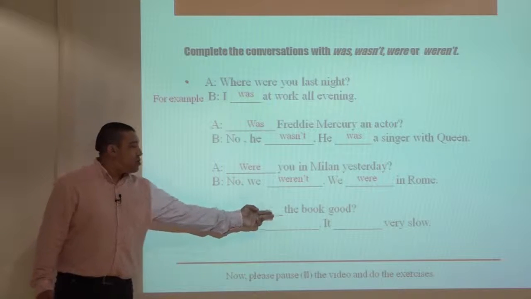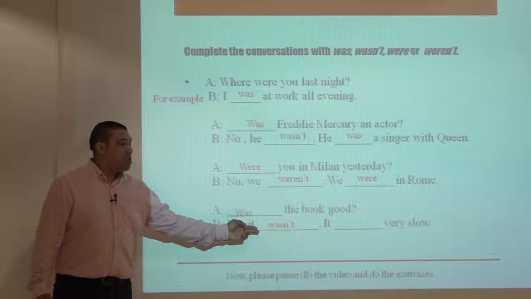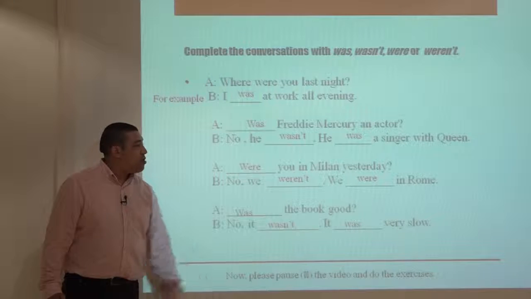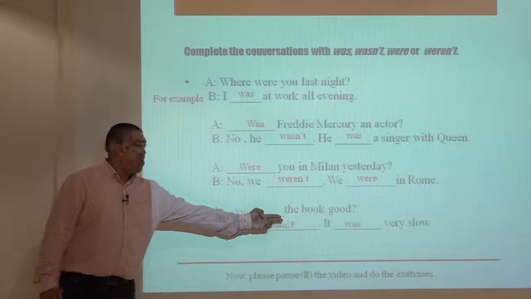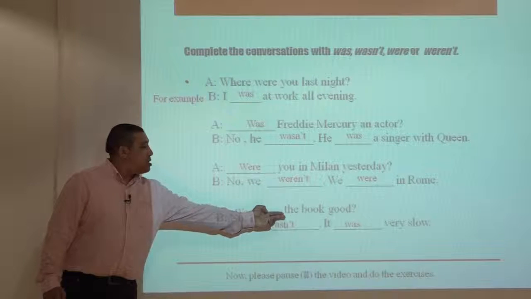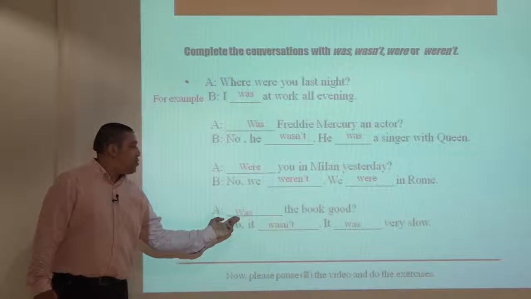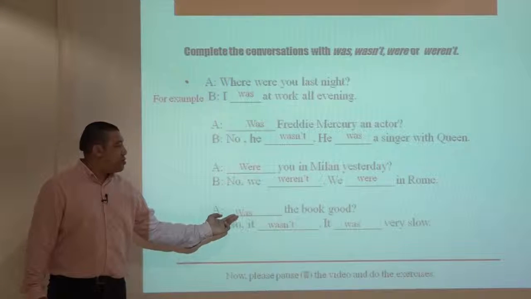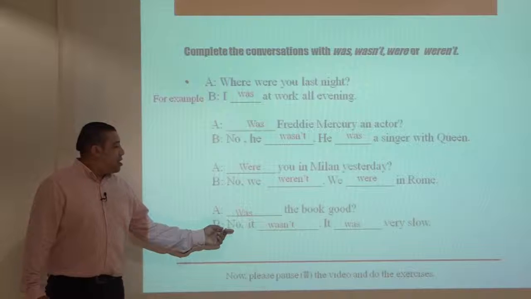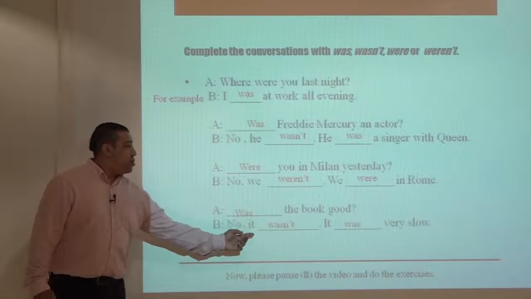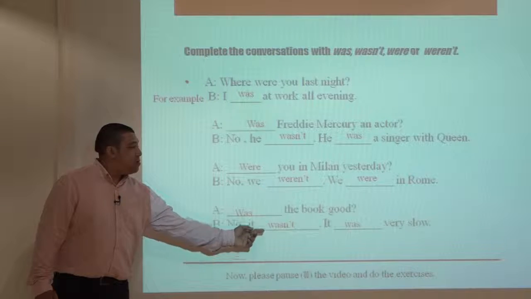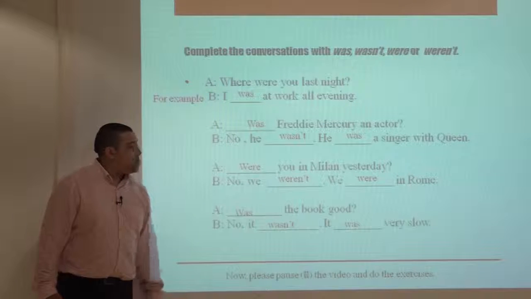Was the book good? No, it wasn't. It was very slow. The book is a singular subject here, so we should ask our question with was. And the answer is negative, so we should use wasn't. It was very slow.